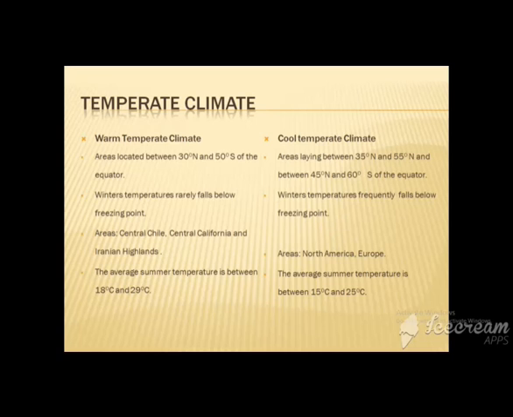In warm temperate climate, winter temperatures rarely fall below freezing point, while in cool temperate climate winter temperatures frequently fall below freezing point. The areas of the warm temperate climate are Chile, Central California and Iranian highland, while the areas of cool temperate climate are North America and Europe. The average summer temperature is between 18 and 29 degrees Celsius in warm temperate climate, while it is between 15 and 25 degrees Celsius in cool temperate climate.